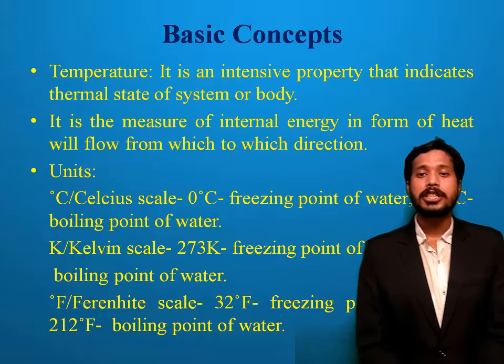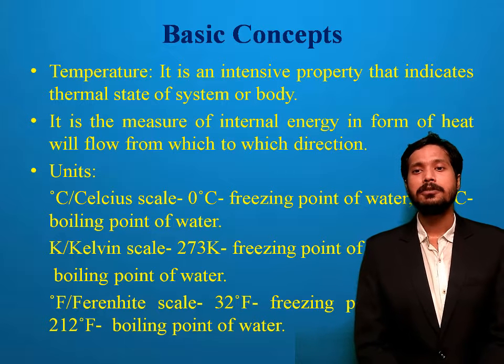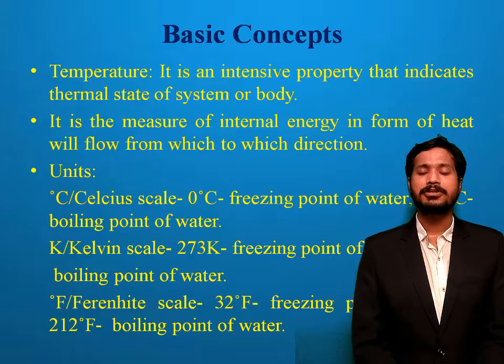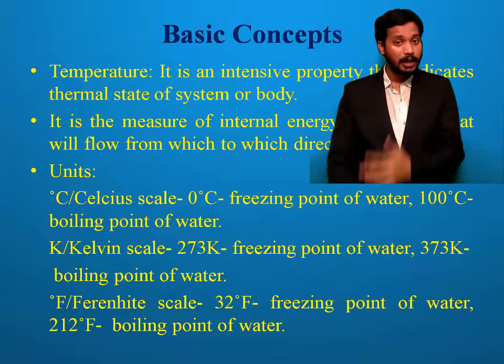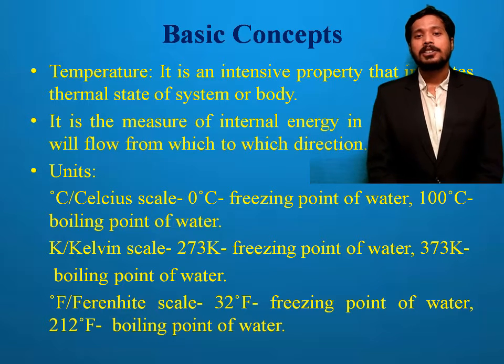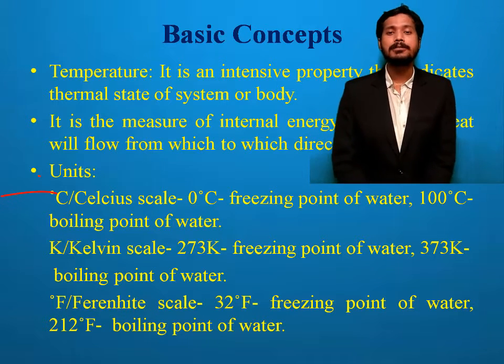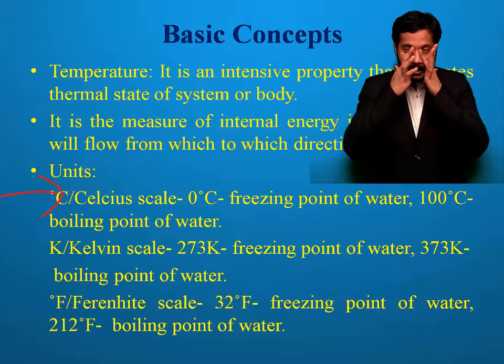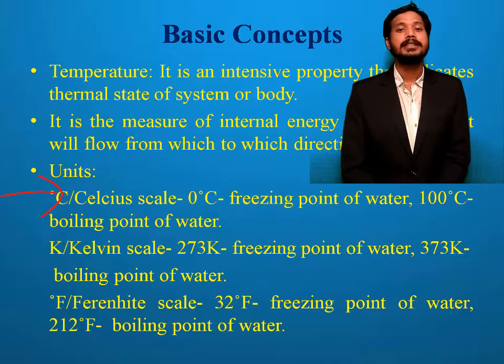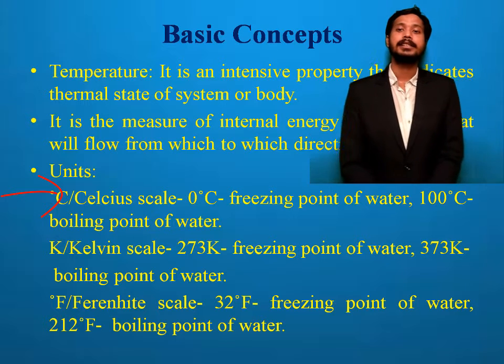Now next is units. There are several units of temperature. One you are already very familiar with, degree Celsius, or we can say the Celsius scale. In the Celsius scale, the freezing point of water, you know already, is 0 degree Celsius, and the boiling point of water is 100 degree Celsius.